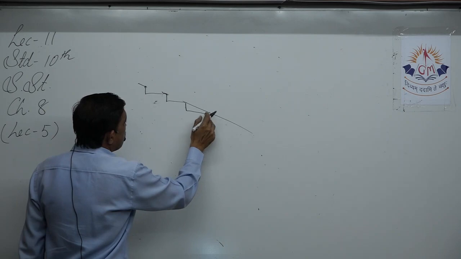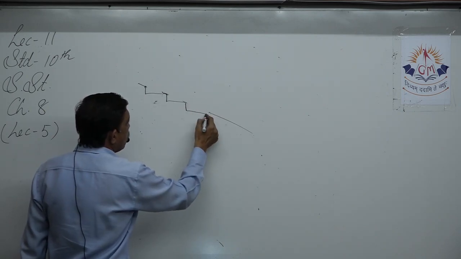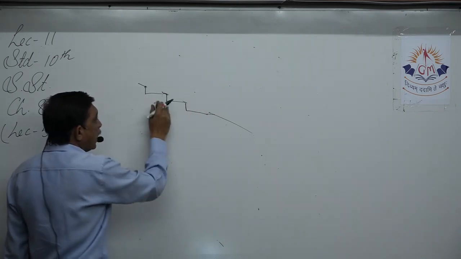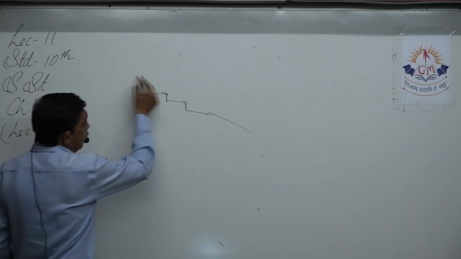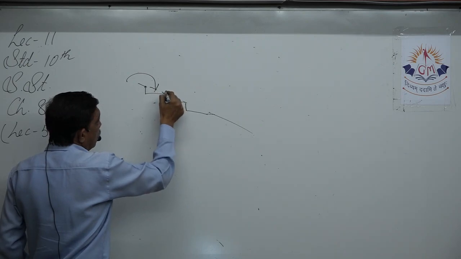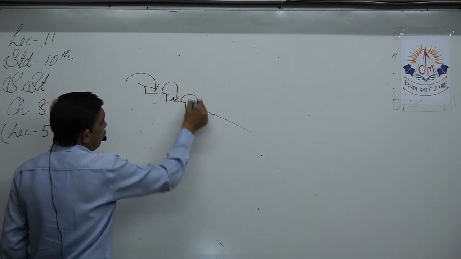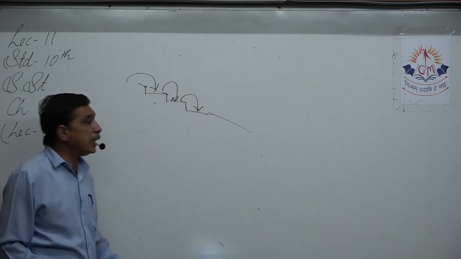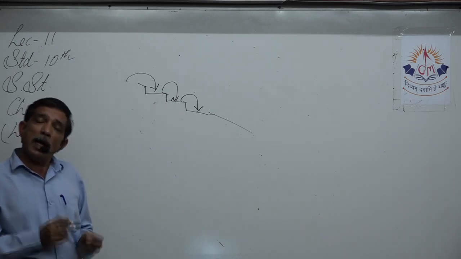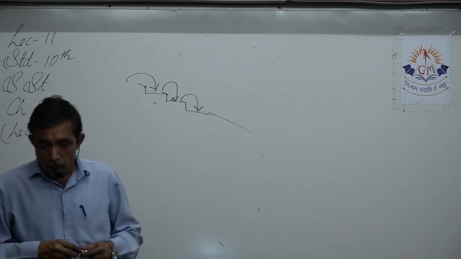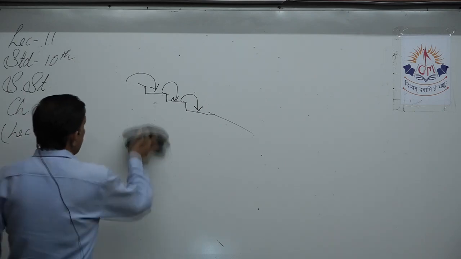You have made a terrace over here because you have cut the soil and made flat land where you can do a small field. So water will keep on coming from one slope to another, another terrace, and so all the fields on this slope will have water, and you can take a crop. This is called terrace farming.